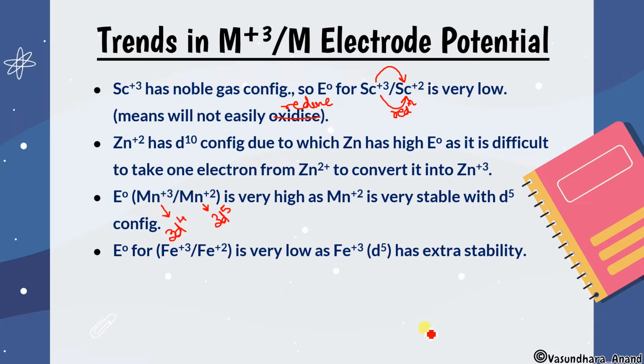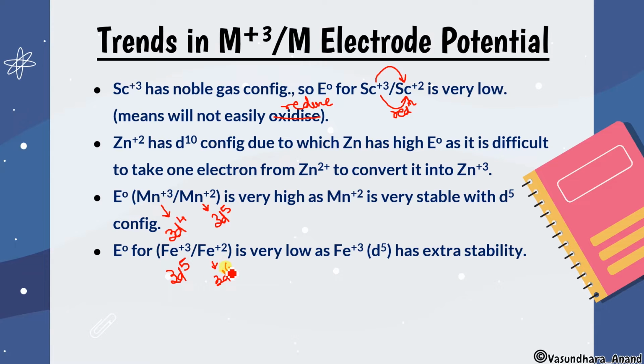Now the next point: E naught for Fe plus 3 to Fe plus 2 is very low. Fe plus 3 is 3d5. Fe plus 2 is 3d6.